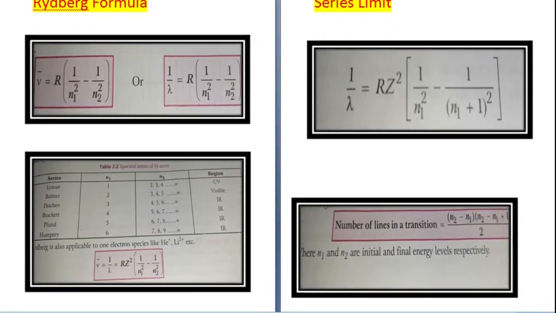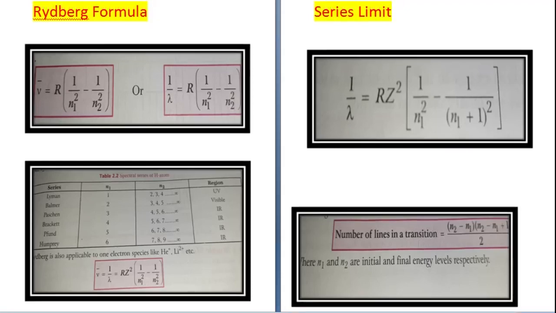Now there was a scientist by the name Rydberg. Rydberg gave a formula, called the Rydberg formula. This was a simple expression for calculation of wavelength of various lines in hydrogen spectrum.